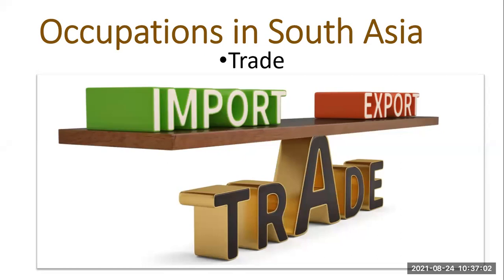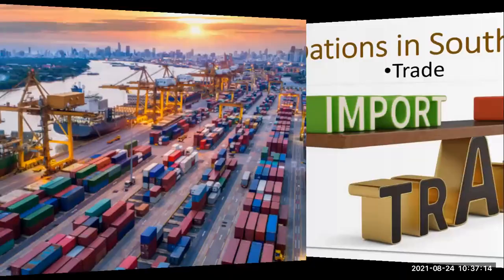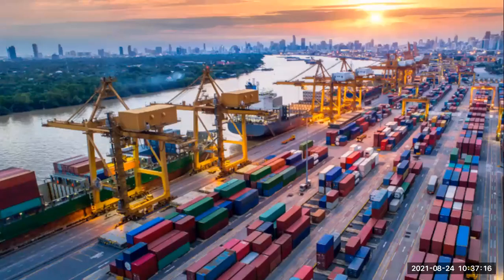Trade means tijarat, right? And in trade, import and export are the major factors. What happens in it? The goods, the products, are brought from some countries and sent to other countries in large quantities.